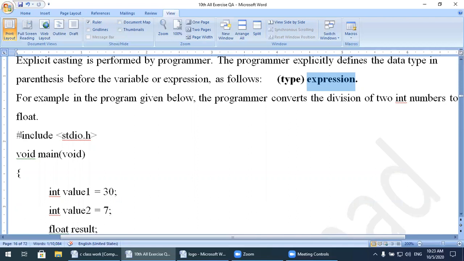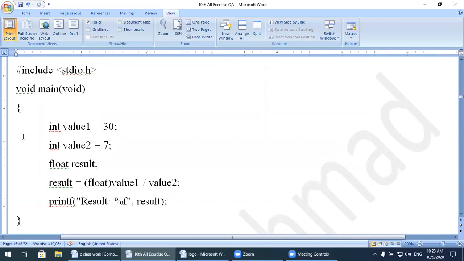#include has the same statements which I wrote in the previous example. I will use the same here: #include <stdio.h>. Again, void main. Keep in mind, C is a highly case sensitive language. You cannot use a capital letter for the built-in function. Watch here, void, all the letters are small.